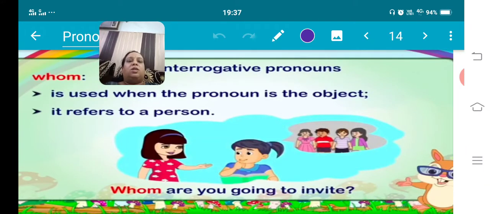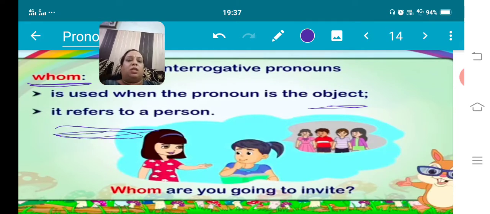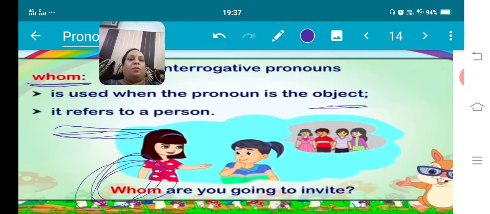Next is the use of whom, WHOM, whom. It is used when the pronoun is the object, and object I have told you in the last video also, object comes after the verb, right? It refers to a person. Now, "Whom are you going to invite?" Whom means kisko, so whom here refers to a person. Okay, these things you have to keep in mind.